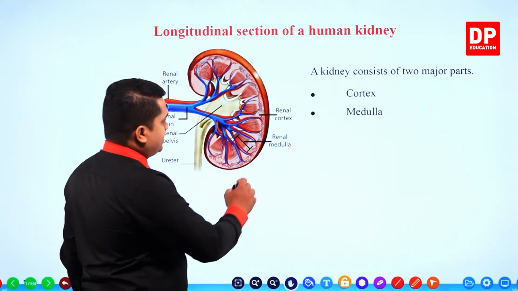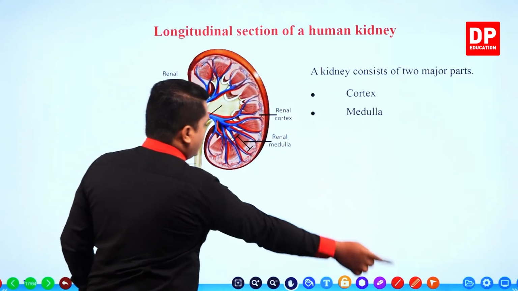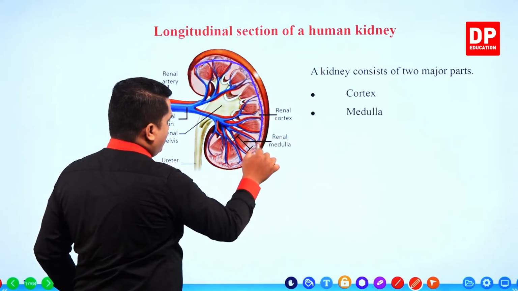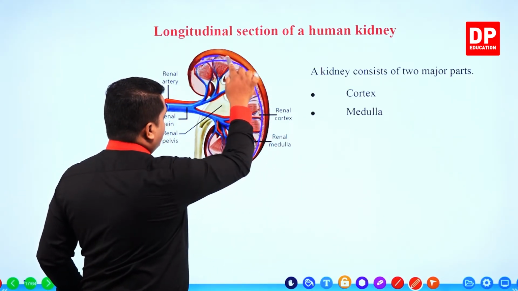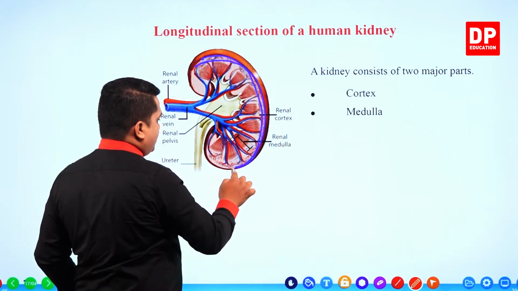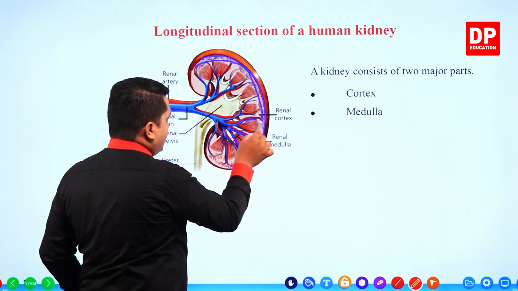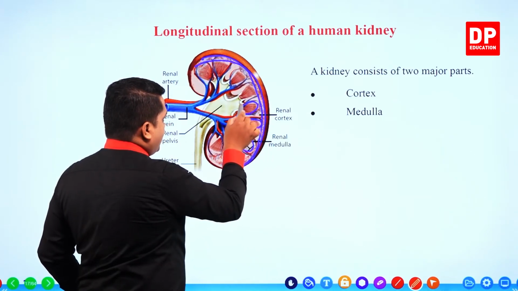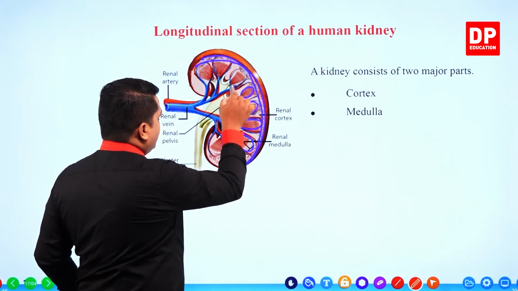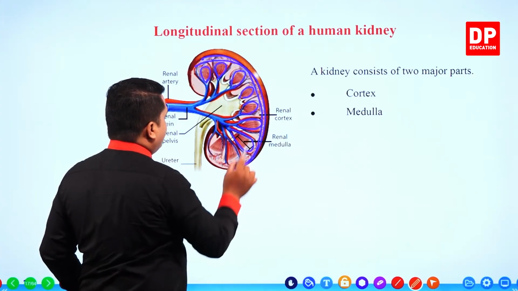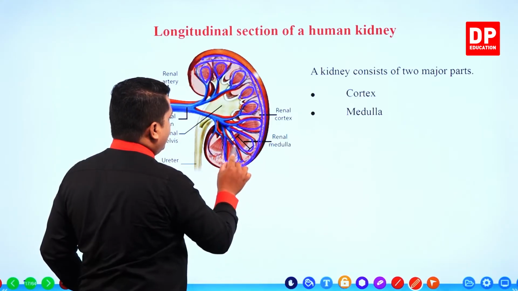So cortex, here you can observe the cortex area, right? See the cortex area, and within the cortex area, there are triangular shaped ones, like pyramid shaped ones. These things are referred to as the medulla, right?